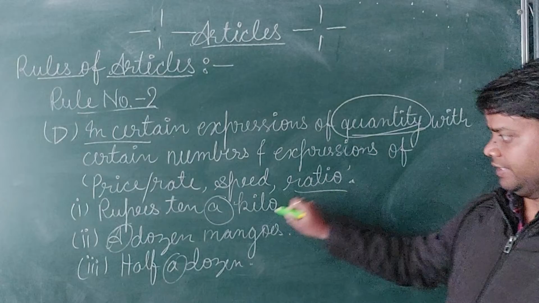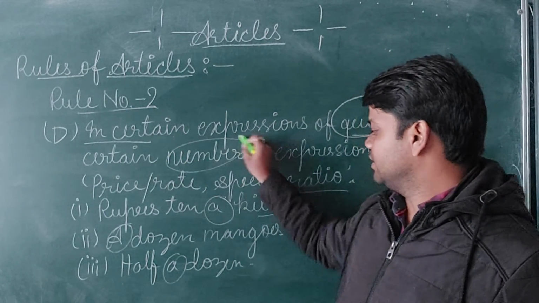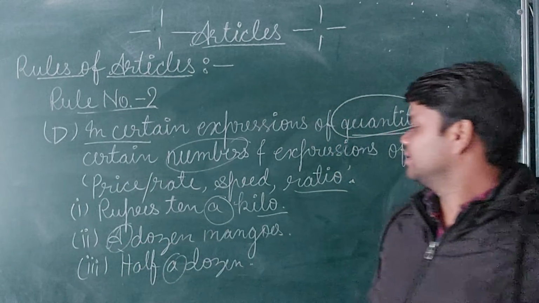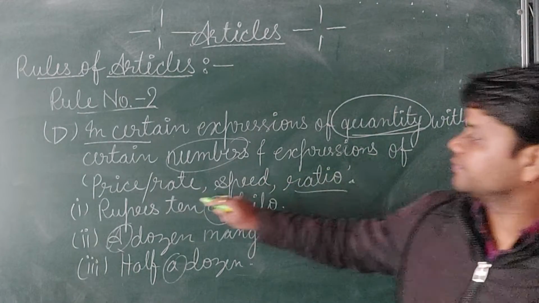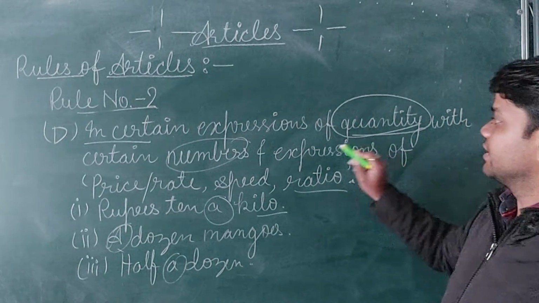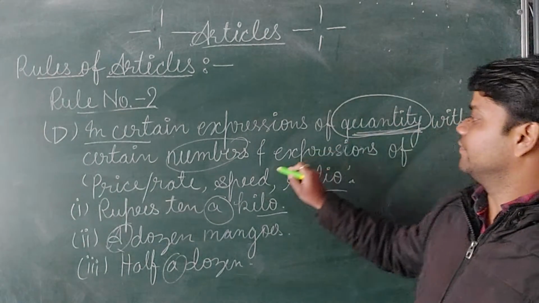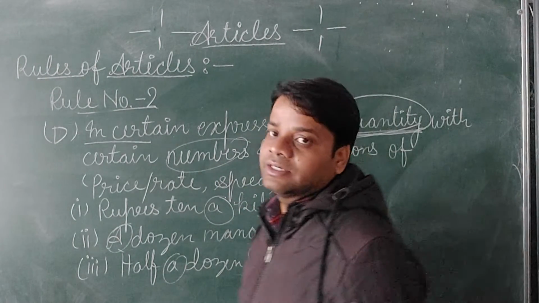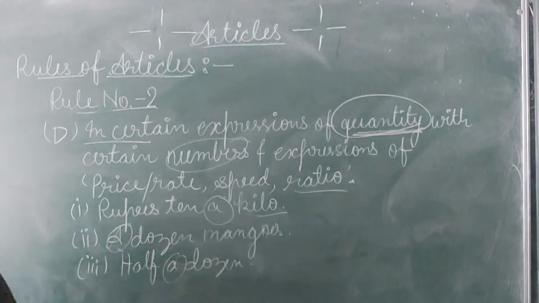Once again, in certain expressions of quantity, and number, also a dozen here, and then expressions of price, rate, speed and ratio. We can use the indefinite article a with certain quantities and numbers.